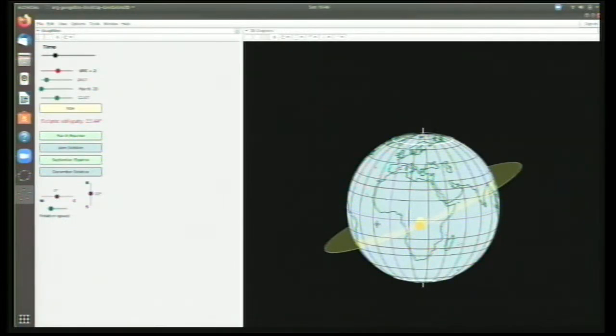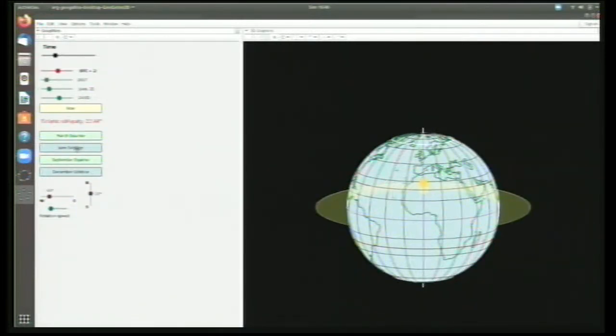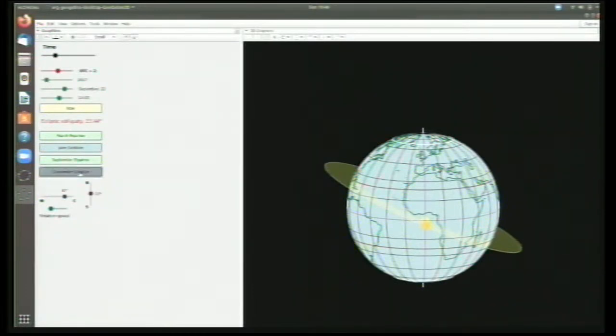Now you can see that in June the sun goes further northward. The sun was below in March, and in September it comes down to the middle of the earth. Then in December it goes below.